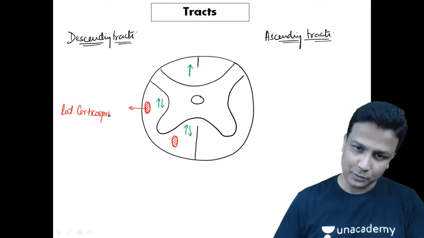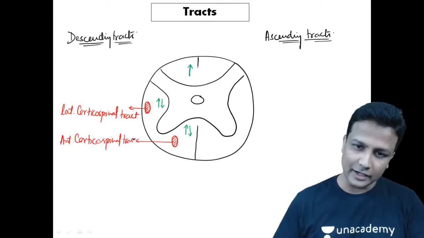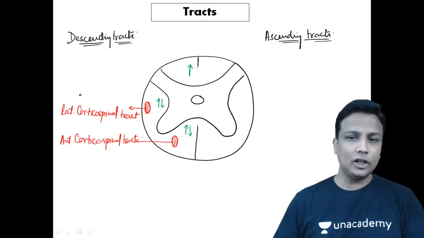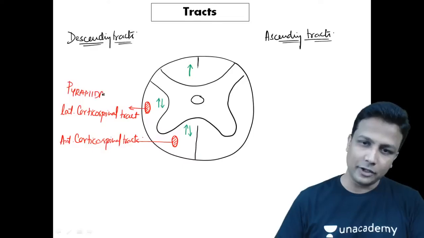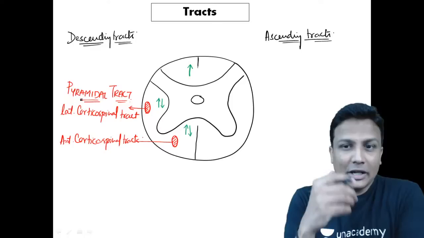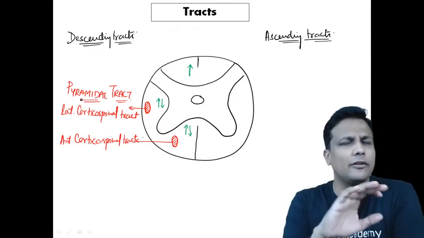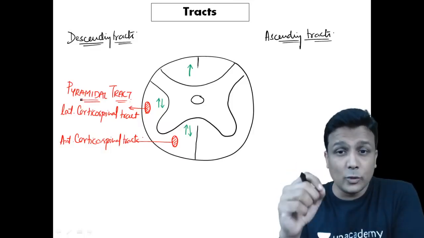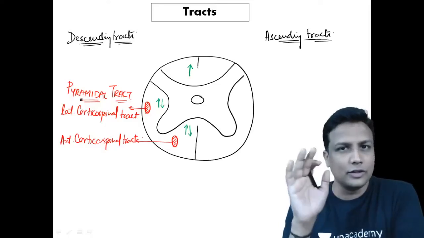cortico-spinal tract. Okay. And another one here right now, this will be known as your anterior cord. So there will be a lateral corticospinal tract and anterior corticospinal tract. I think you people know this very well with the name of pyramidal tract, sir. Another name of the corticospinal tract, it is also known as the pyramidal tract, guys. Okay, very famously, it is known as the pyramidal tract. So pyramidal tract is nothing but your corticospinal tract, and you have got like two of them. One is the lateral, another one is the anterior corticospinal tract. So that's all. That's the only one descending tract that you have to learn for your MCA exam.